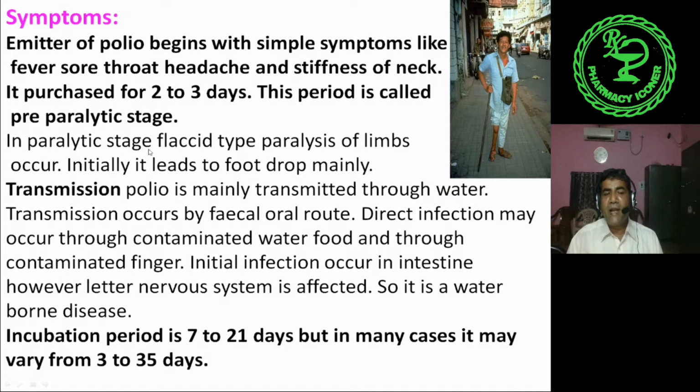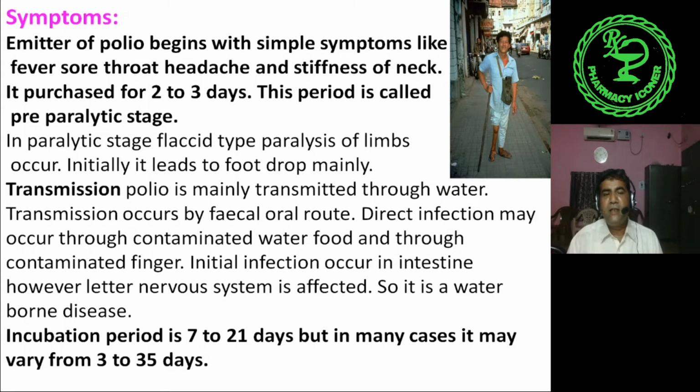In the paralytic stage, what happens? Paralysis of limbs occurs. Initially, it leads mainly to foot drop. When polio infection occurs, initially there is mild fever, sore throat, headache and stiffness.